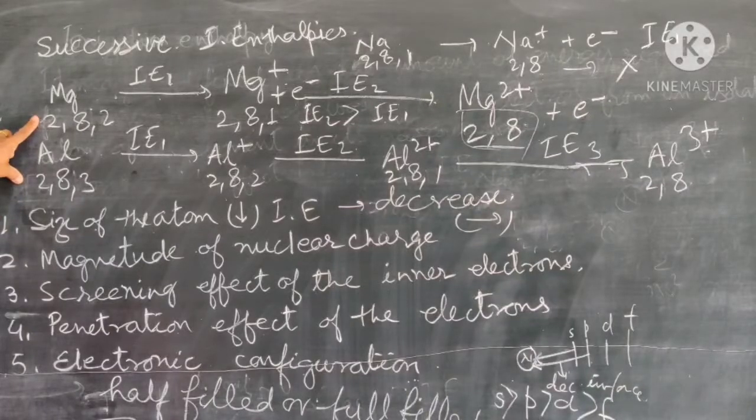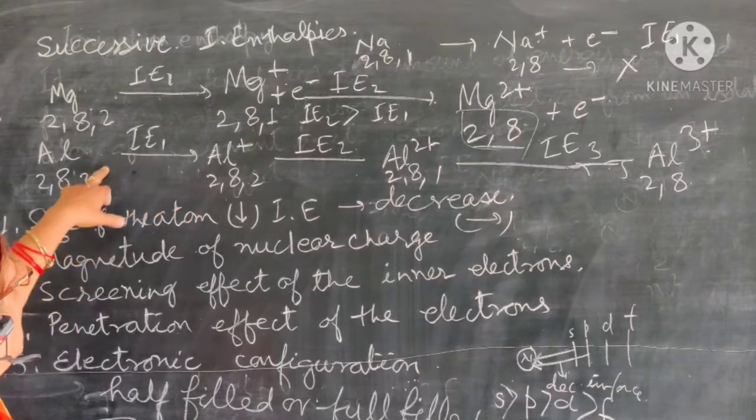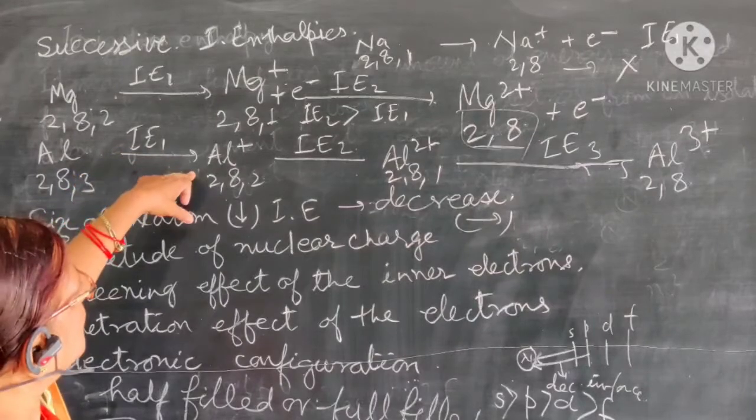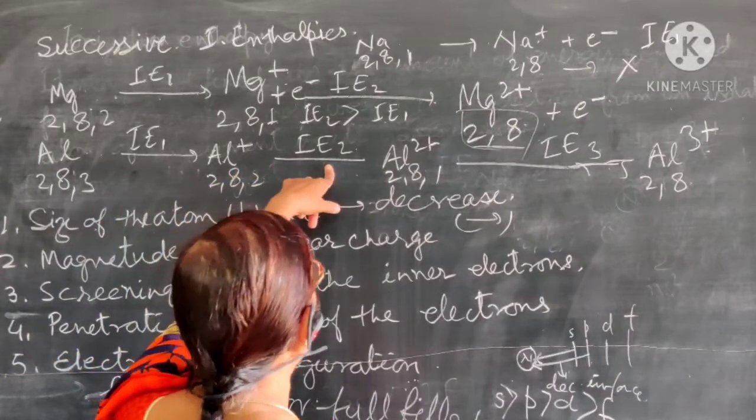Because magnesium has 12 protons, aluminium has 13 protons, and that's why there is an increase in effective nuclear charge, first point. Second, there is a decrease in atomic size, and then we will write the removal of electron. So the electron is removed from the p orbital from here, and then it is converted. That energy is represented by IE2.